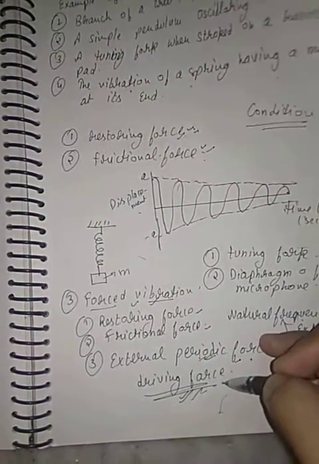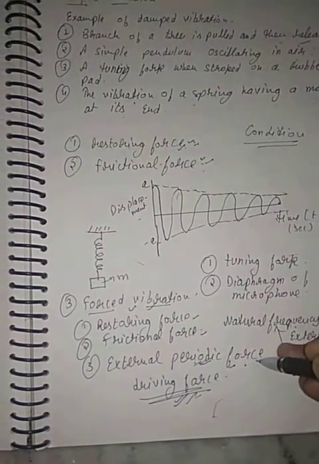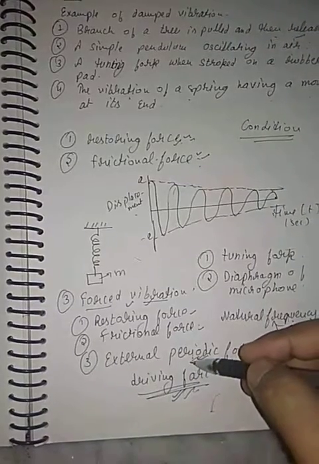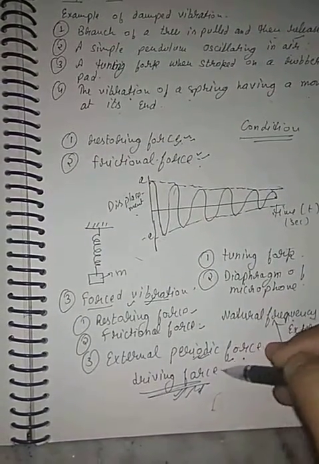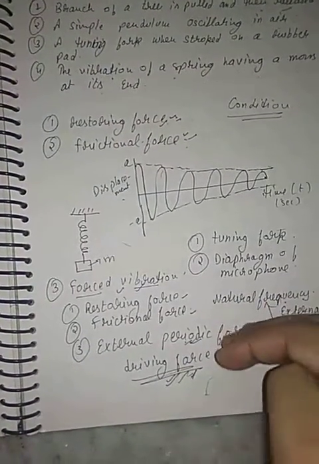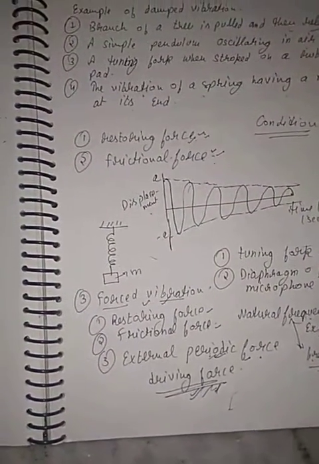A new frequency is gained by the body because of this external periodic force. Although a body has a natural frequency, due to the external force it acquires a different frequency and vibrates with it. So the force due to which the new frequency is gained is also called the driving force. Clear? And the amplitude also depends on this. The amplitude of the forced vibration depends on the frequency of the external force. If the frequency is different from the natural frequency, the amplitude of the oscillation is very small. Clear?